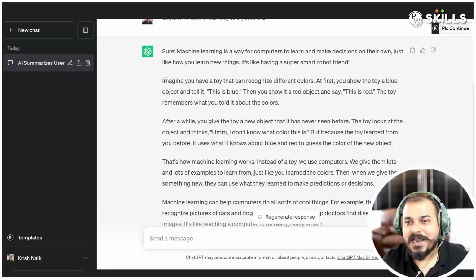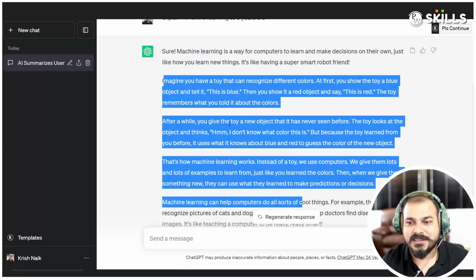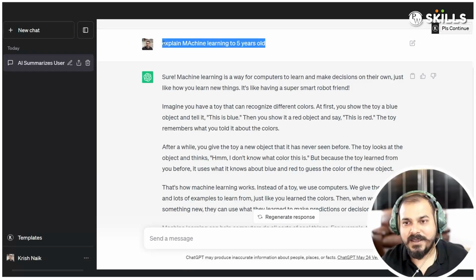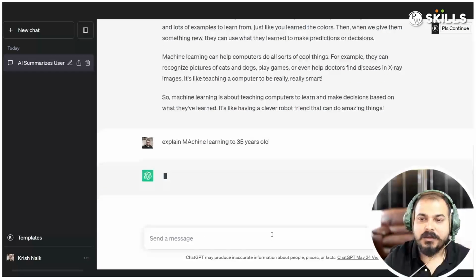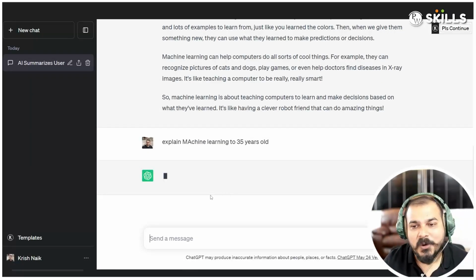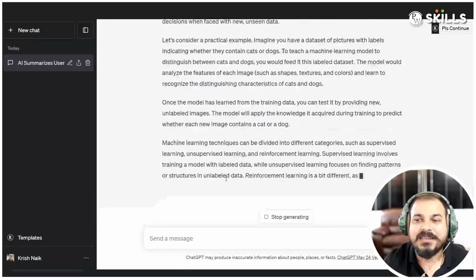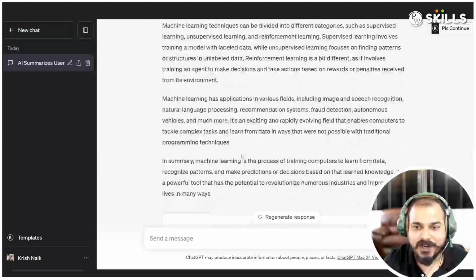So here you can see the entire answer. Imagine you have a toy that can recognize different colors. And let's say I also change this context, right? Now, if I say explain machine learning to a 35 years old, okay? Now here, it will use more advanced language, considering that a 35 years old can understand it. So here it says at its core, machine learning involves training a computer system using a large amount of data and all.